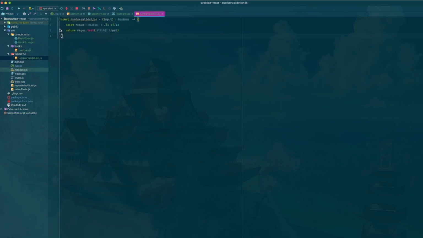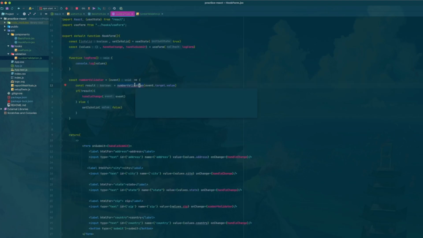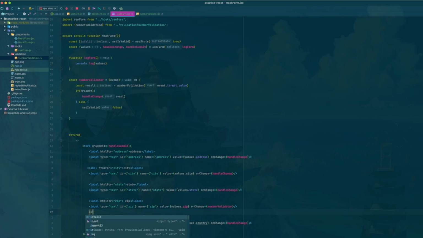That's because we forgot to add the export keyword. Okay, so we have the number validator. Before we need to test this, we'll go over conditional renders later.